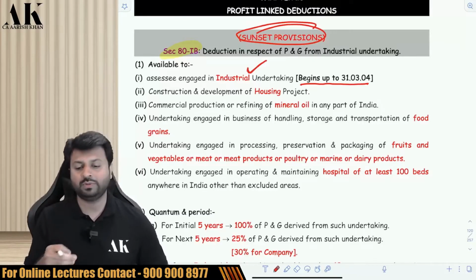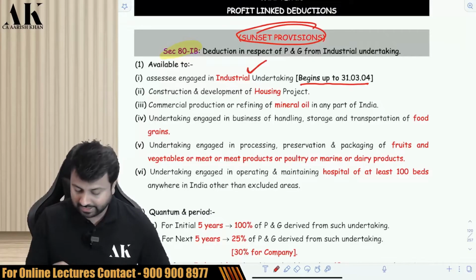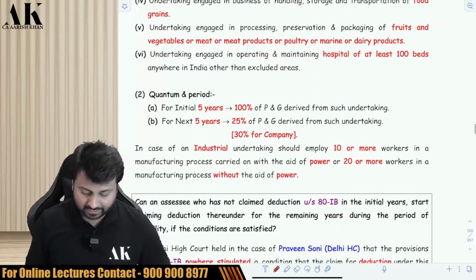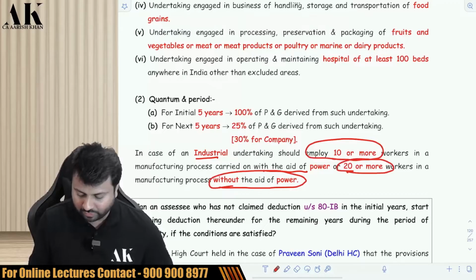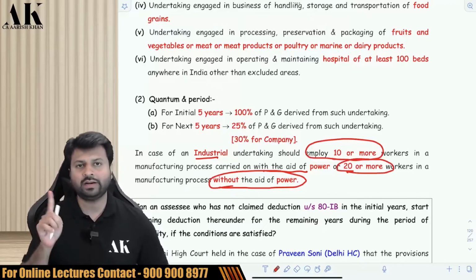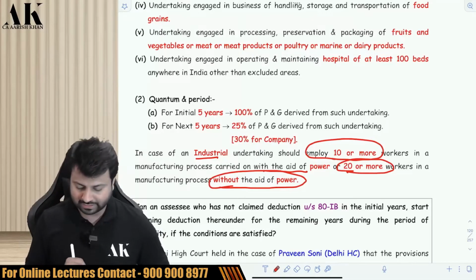Industrial undertaking means you should be a manufacturer, and here also there is a condition for industrial undertaking: if you do business with the aid of power, then you should have at least 10 workers, and if you do business without the aid of power, then you should have at least 20 or more workers. So with the aid of power, at least 10 workers; without the aid of power, at least 20 workers have to be there in your business.